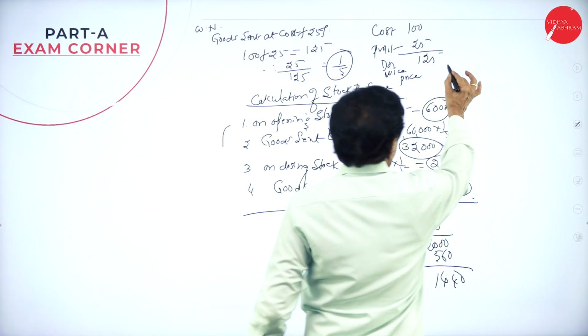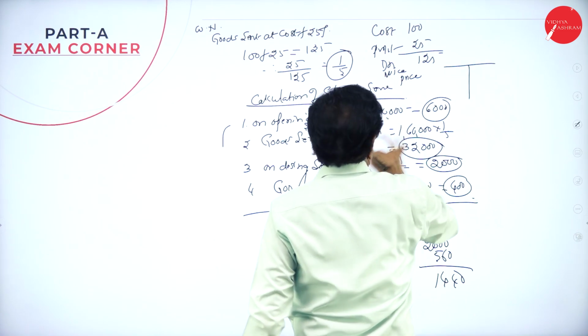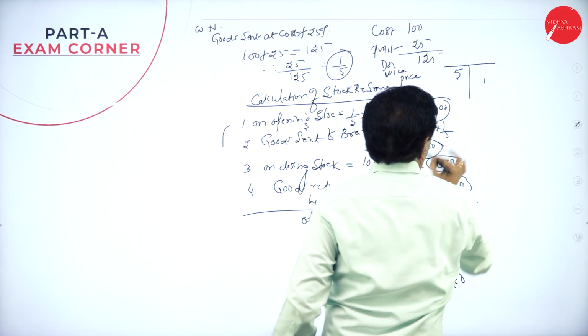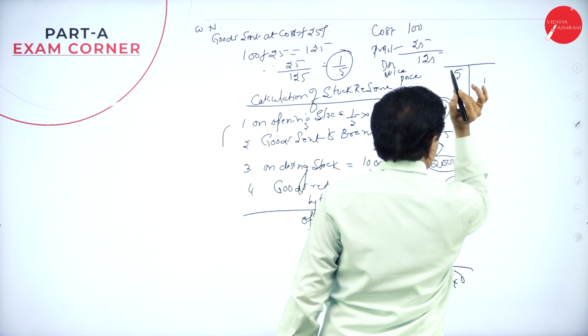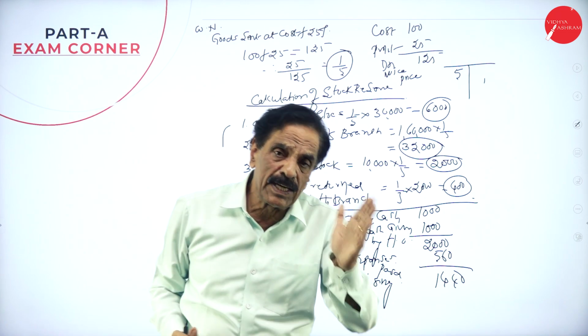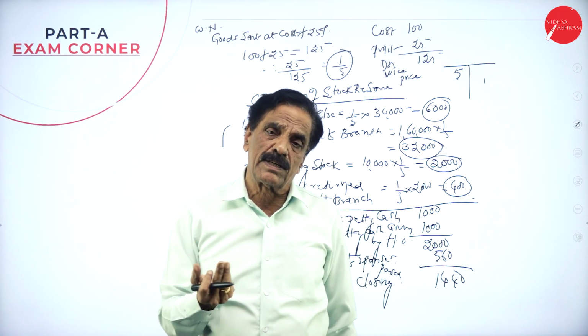Here you can write it in the balance sheet. Opening stock, we can write 5 here, 1 here. The difference is so much? 4. This is 5 minus 1, 4. That's called the cost price. 5 is the invoice price, 1 is the stock reserve profit.